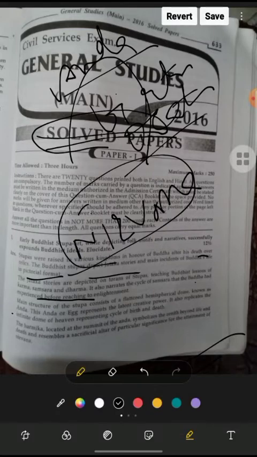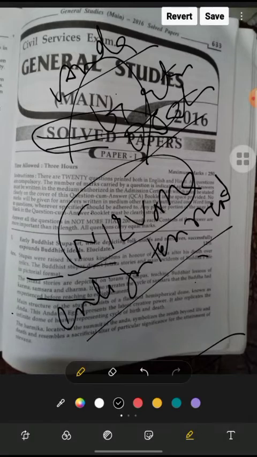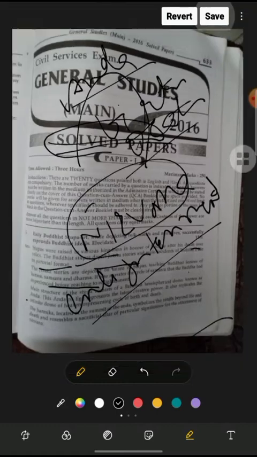So what was the Buddha's central idea? That was the attainment of nirvana. How will he attain nirvana? Through enlightenment. So enlightenment is important to get nirvana. Buddha taught us to go for nirvana after getting enlightenment.